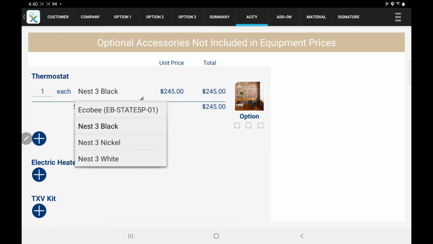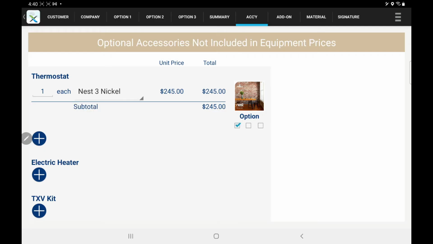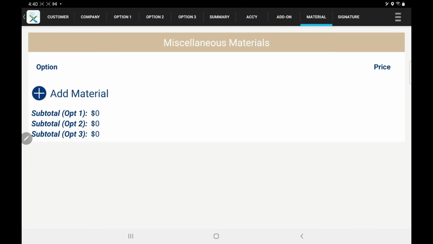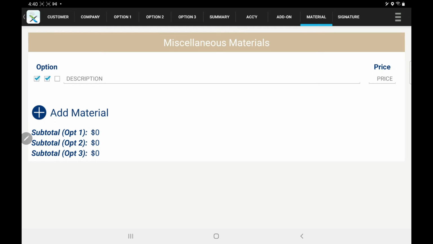to open up other options that are available to be added to this quote. Select the thermostat and the options you want the thermostat applied to. Move to the Add-ons tab. Select your modifications for the install. Move to the Materials tab. Add any additional materials and add the sale price as well.